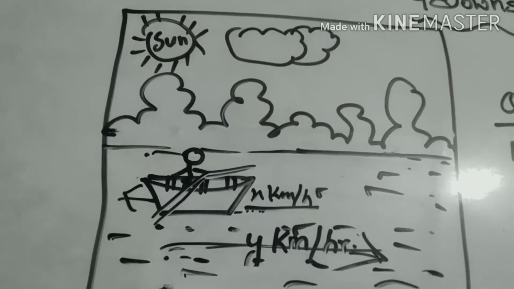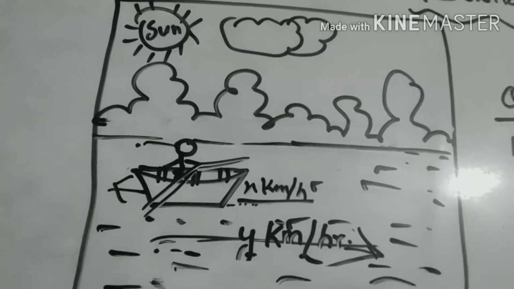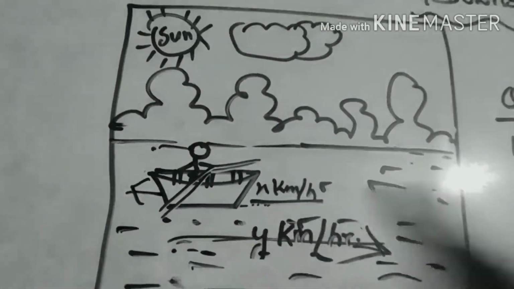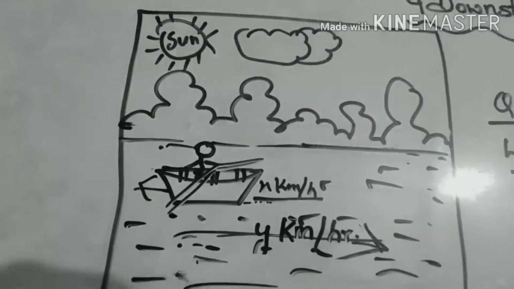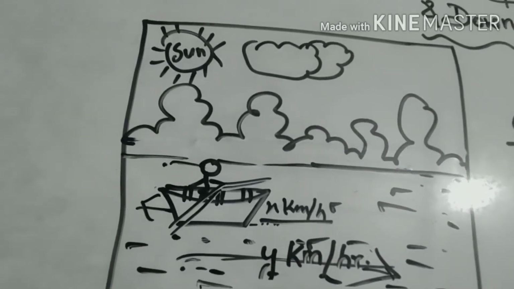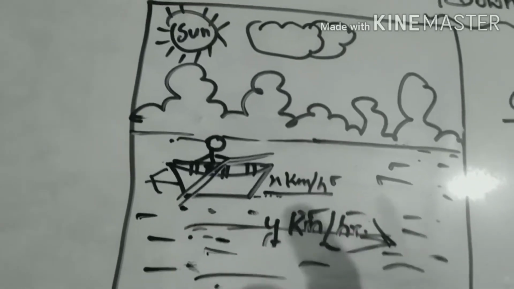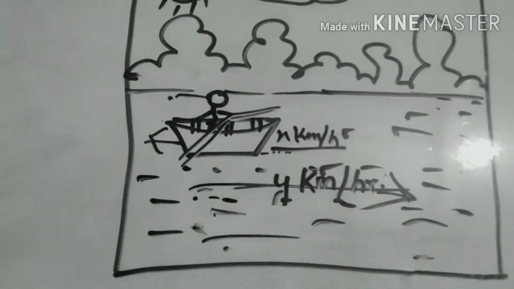So the first thing we must know is that whenever there is a question based on upstream and downstream, we have to consider the speed of the man. Speed of man means the force he is applying and what his speed is. In a swimming pool we don't have any current because that is artificial and man-made. We have current in rivers, oceans, seas, which is natural.